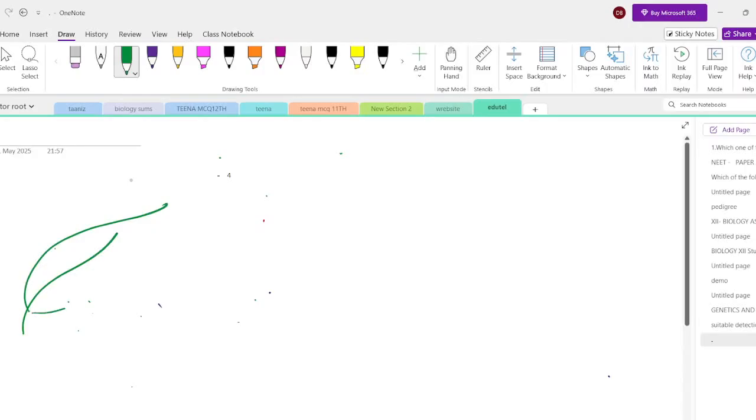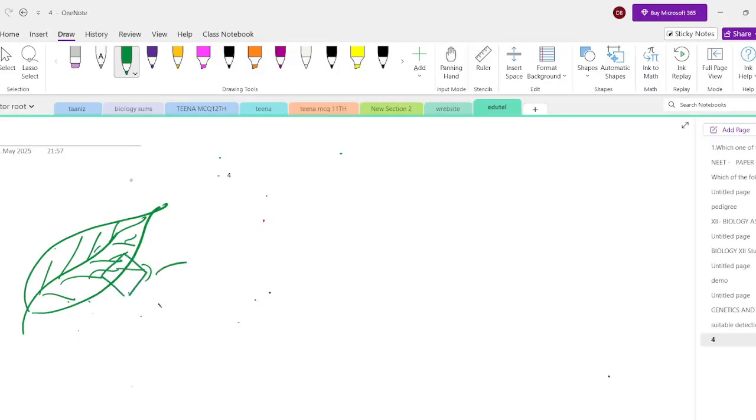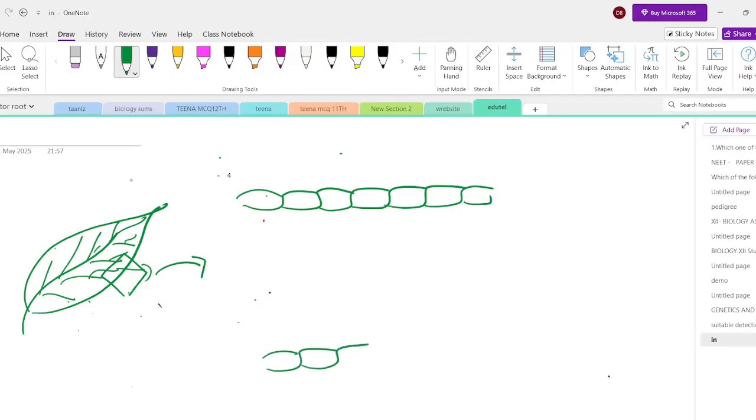Just drawing the diagram for you. The leaf structure has a lamina, a flattened leaf-like structure, the midrib, and then veins. Cutting a small portion of this, this is the region. I will show the TS of the leaf structure. This is the upper epidermis, below it the lower epidermis, which is very important, and internal vascular tissue and palisade and spongy parenchyma.